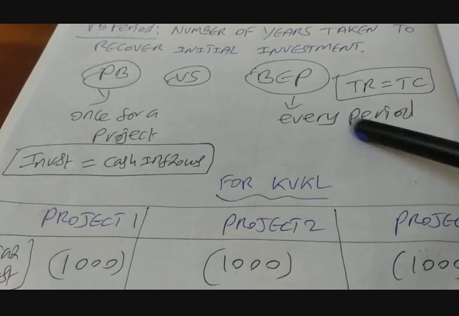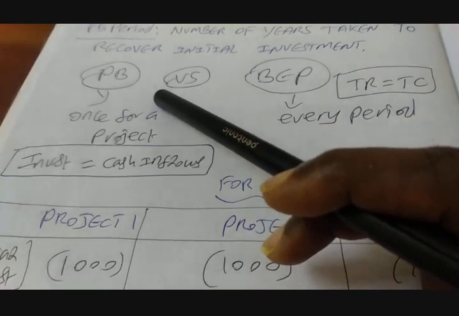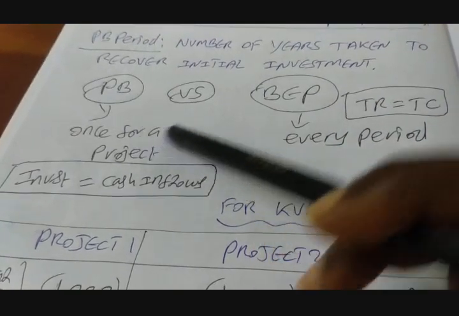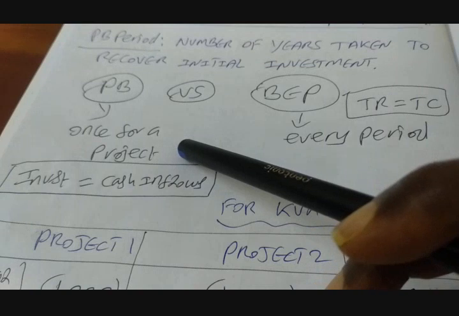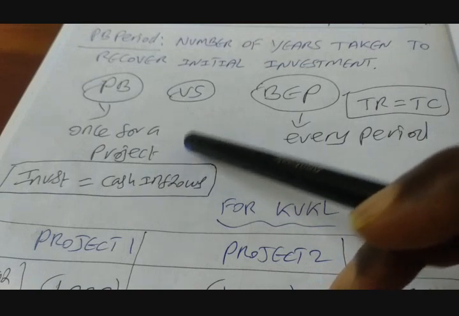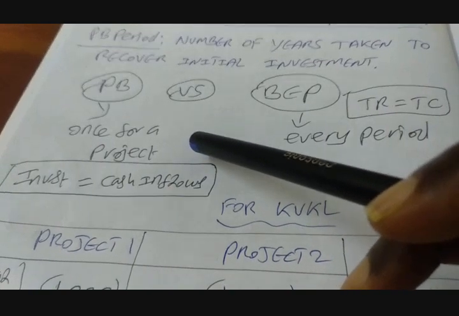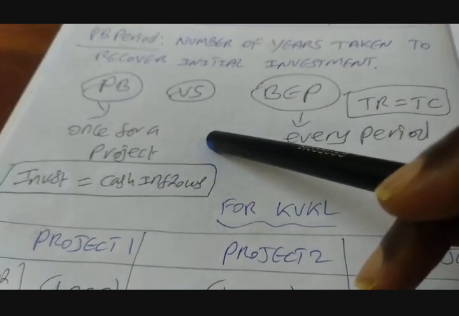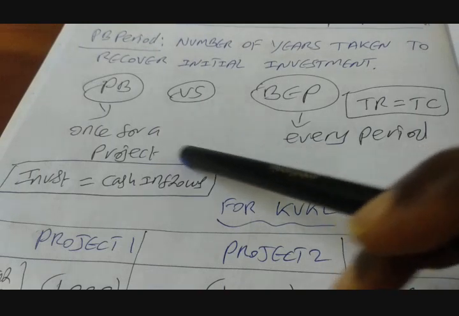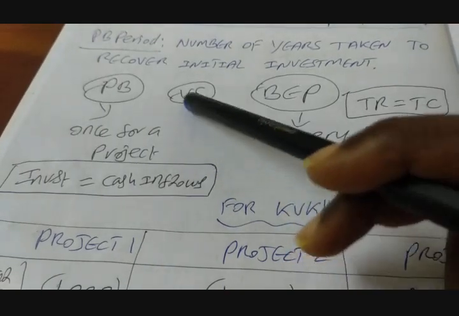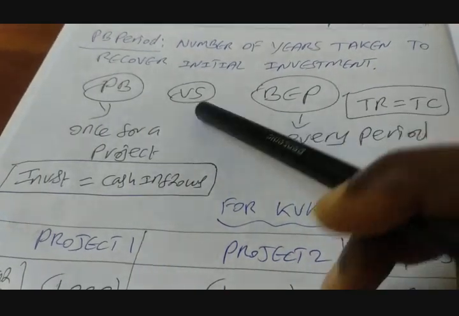Whereas when we talk about payback period, we are going to compute it once in a while for a project. That means before we undertake a project, we ask the question: look, we are going to invest, for example in this case, 1000 crores. When are we going to recover this 1000 crores from this project? That's where we talk about payback period. Please understand this.